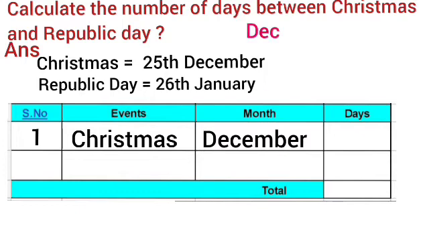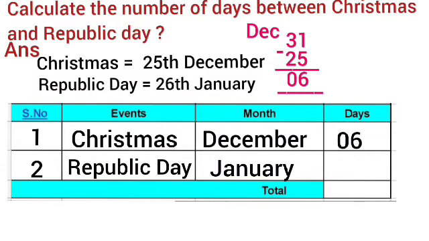So December has 31 days. We have to subtract 25 from 31. So 31 minus 25 equals 6 days. So we write in December month 6 days, and Republic Day, January. So till 26th January we have to calculate. So we have to take and write the day before. The day before 26th is 25. So we write January 25 days.